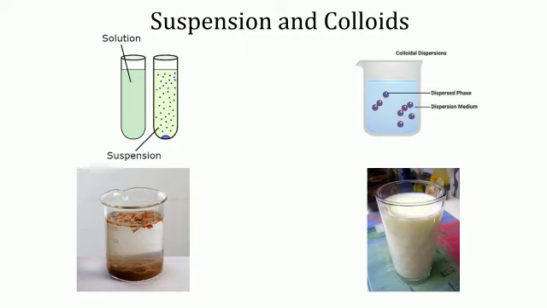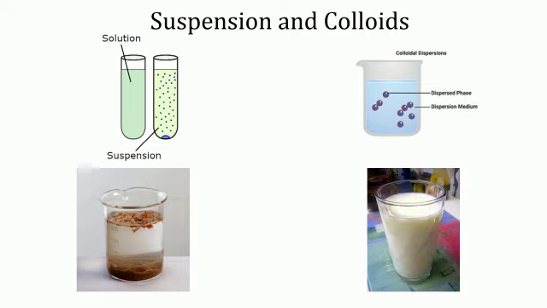Suspension. In the second beaker, a heterogeneous mixture of water and sawdust is formed, as sawdust does not dissolve in water. It is a mixture of liquid and solid. A suspension is a heterogeneous mixture in which solid particles do not dissolve but get suspended, means the particles are left floating freely in the medium. The diameter of solid particles in suspension is larger than 10 raised to minus 4 meters. Therefore, the light cannot transmit through it.